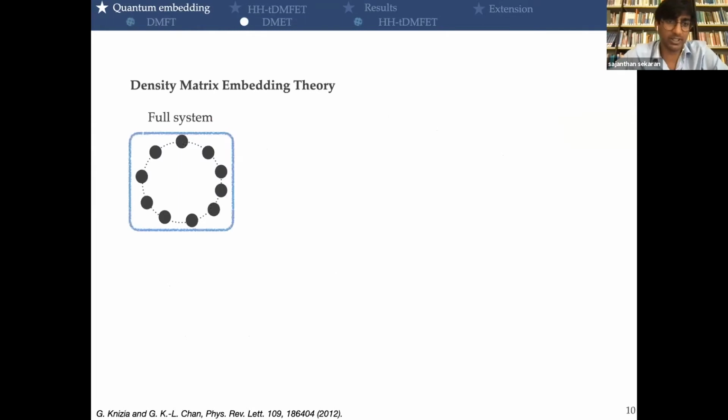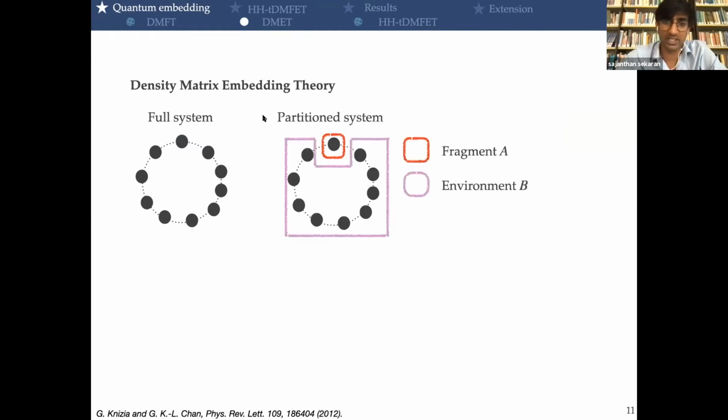This was bypassed by the density matrix embedding theory by Chan and Knizia, where they started from the full system and decomposed it into several parts. In the simplest case, they have one atom for the fragment, so one molecular orbital, and then all the remaining part will be the environment and not the bath. You have to be careful.